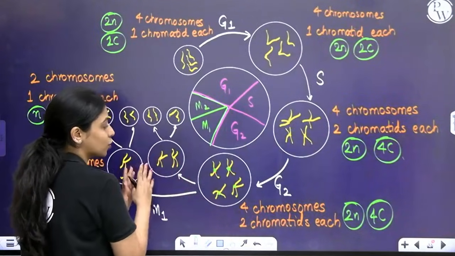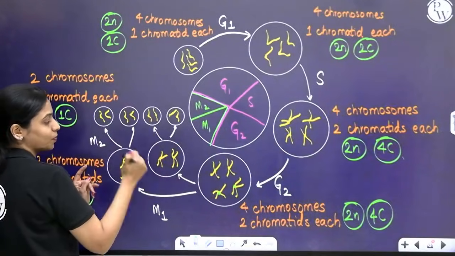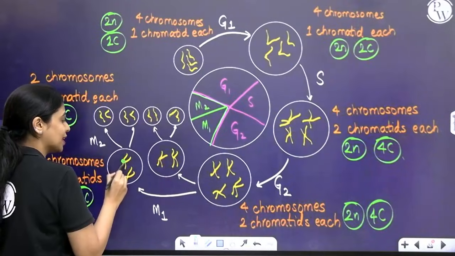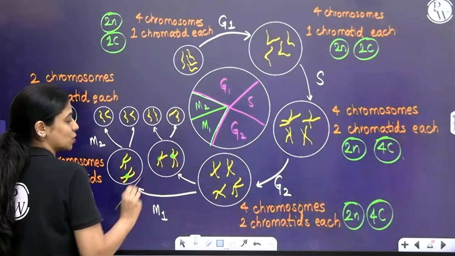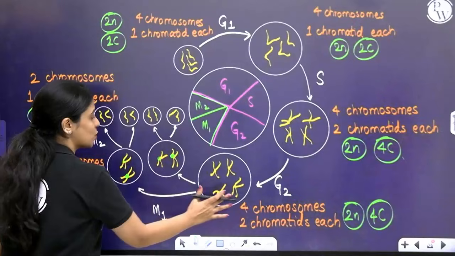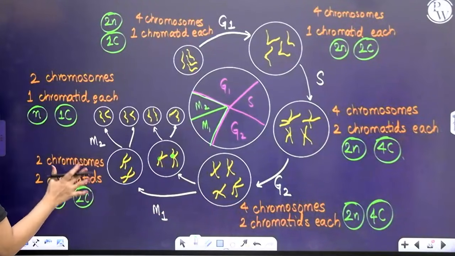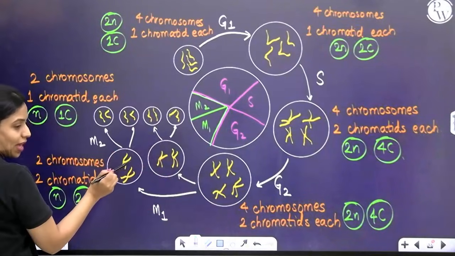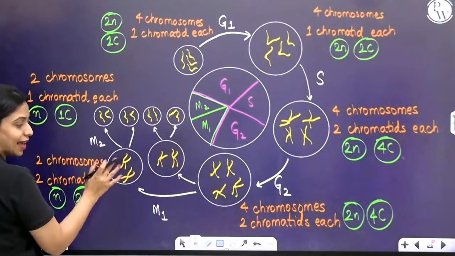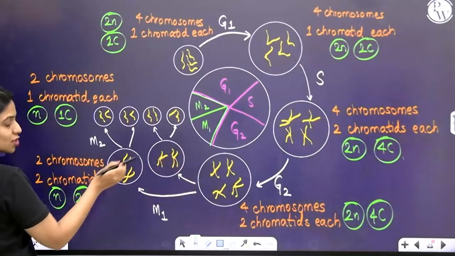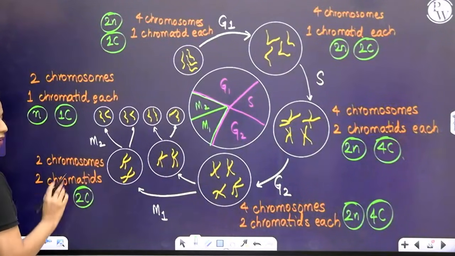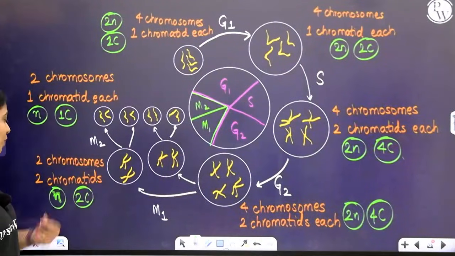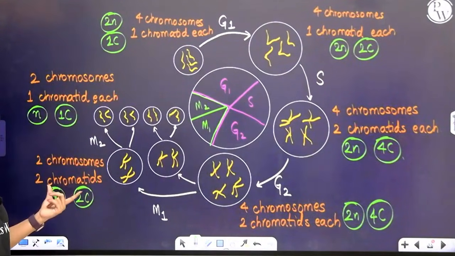Right now, the chromosomes have separated into 2 daughter cells. The chromosomes have reduced in number such that each daughter cell has only 2 chromosomes. So from 4 chromosomes, you have 2 chromosomes in each cell after meiosis I. If the number of chromosomes has reduced to half, then we say that the cell has become haploid, not diploid. It was 4 here, it's 2 here, it's reduced to half. So at this point, the daughter cells will have 2 chromosomes with 2 chromatids.